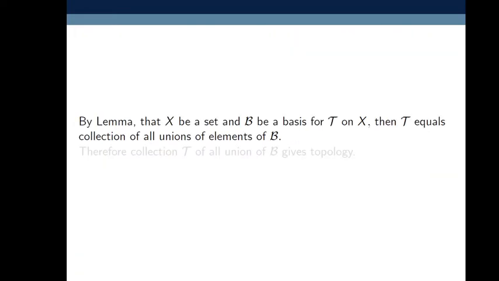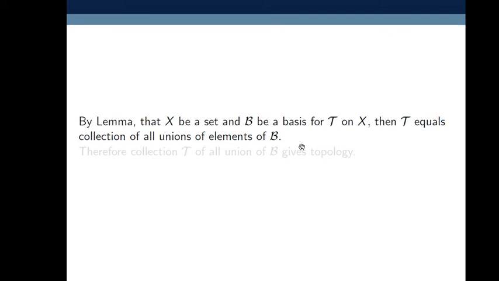Now earlier we have proved a lemma. So using that lemma, what was that lemma? If X is a set and script B is a basis for tau on X, then topology tau equals the collection of all unions of elements of script B. This we have proved in earlier lectures.